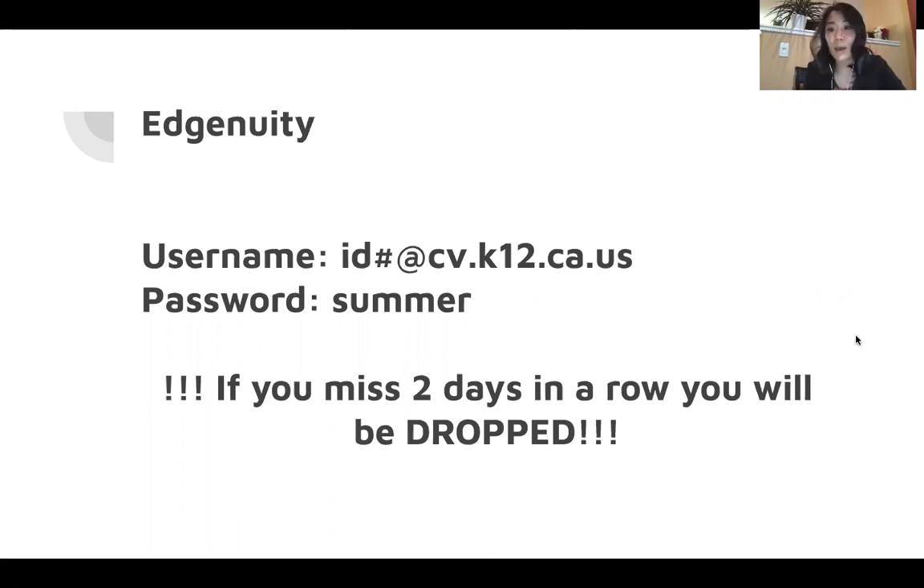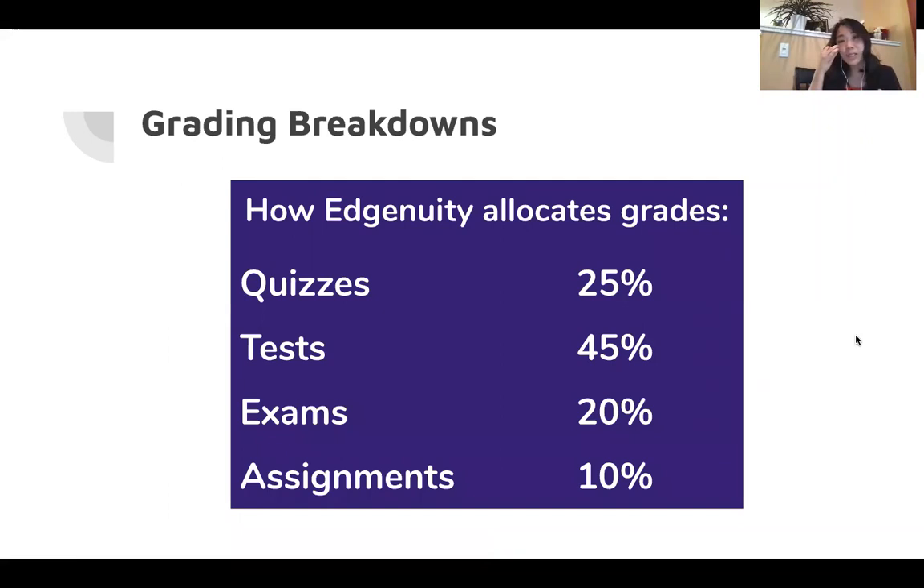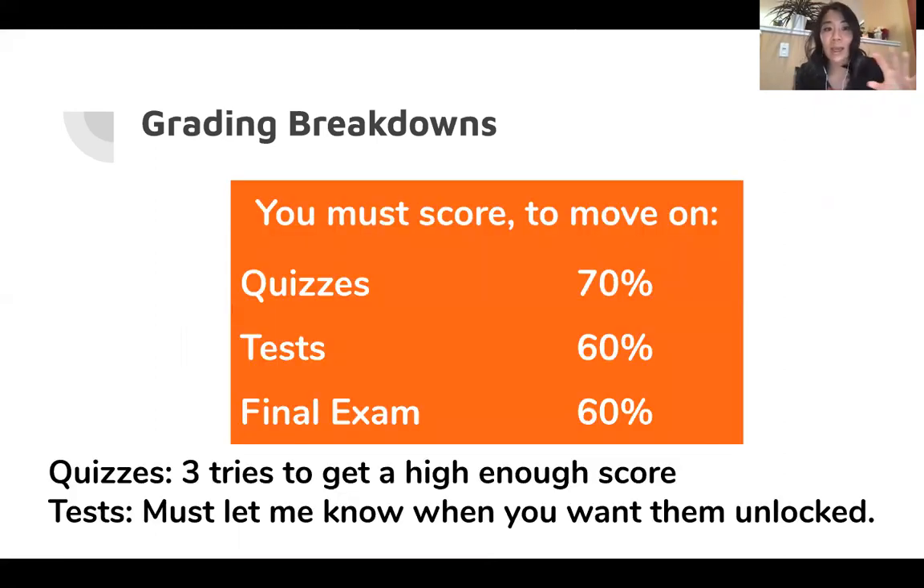So this is how it is graded. This is how Edgenuity allocates its grades, right? Quizzes are worth 25% of the grade. Tests are worth 45%, exams are worth 20%, and assignments are worth 10%. So all of that is what you will see in Edgenuity, right? That part you don't need to know so much about. This is what you need to know.